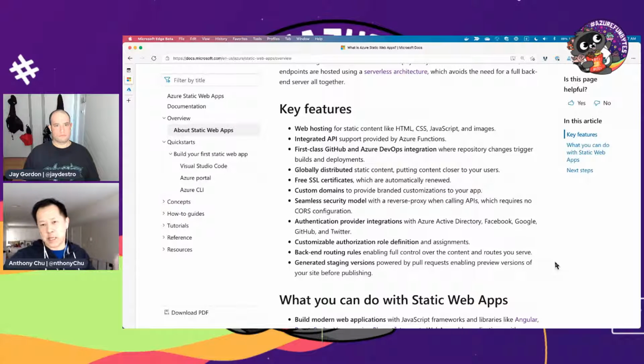And what that means is that when you submit a PR to your repo on GitHub, we'll automatically stand up a staging environment for you with a unique URL they can go to and preview your site to make sure everything's fine before you go ahead and push it to your production environment.